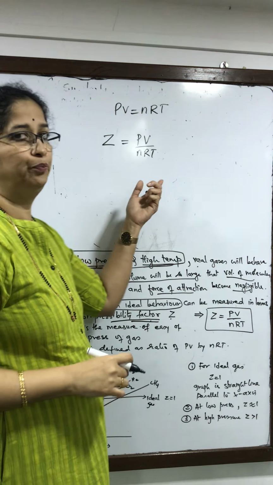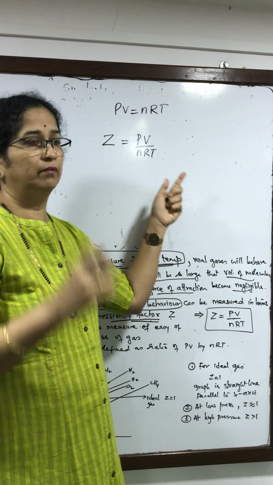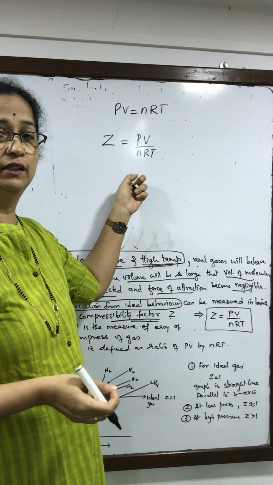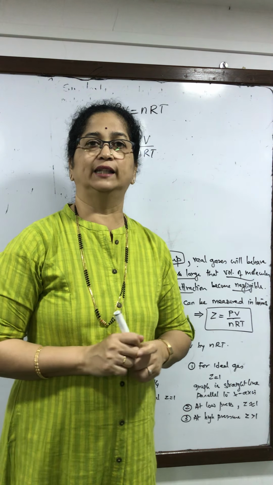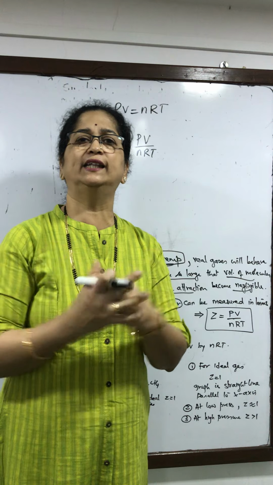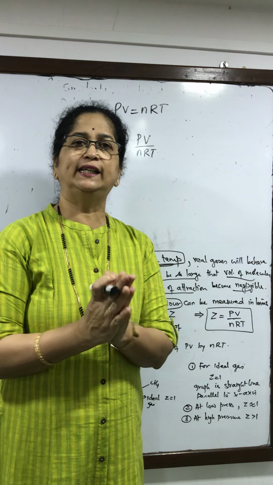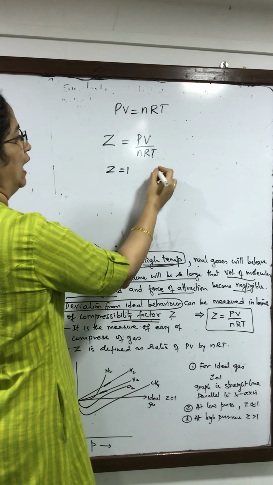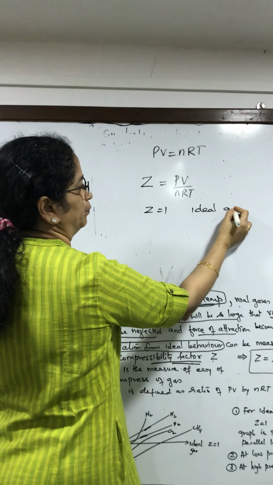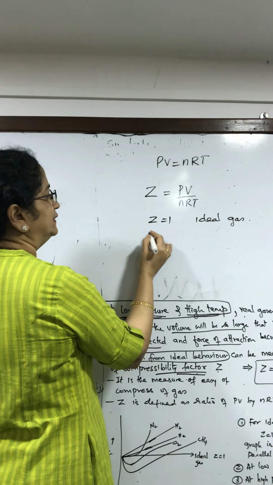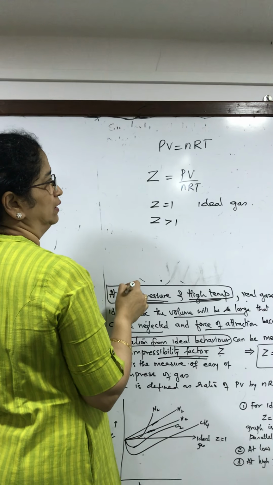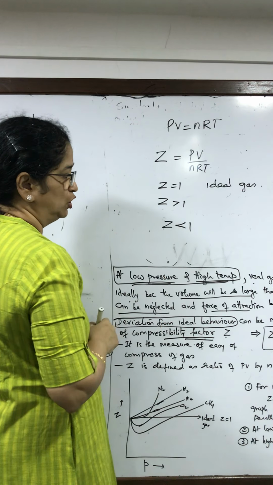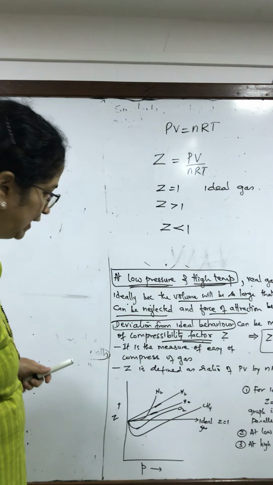This ratio is called the compressibility factor, and as the word indicates, it means ease of compression. If you can easily compress the gas, that means Z value 1, ideal behavior. Z can be greater than 1, or Z can be less than 1. So we will plot a graph, which I have already plotted here.